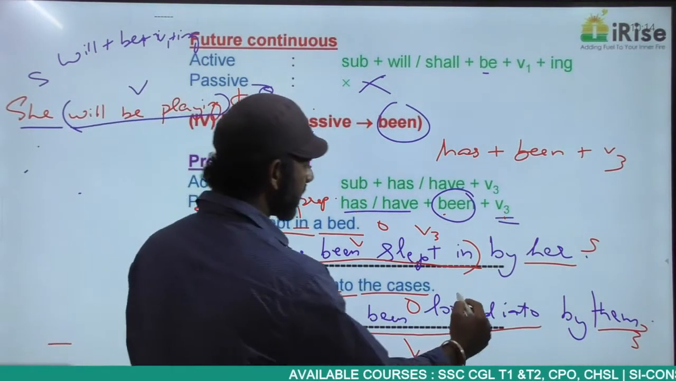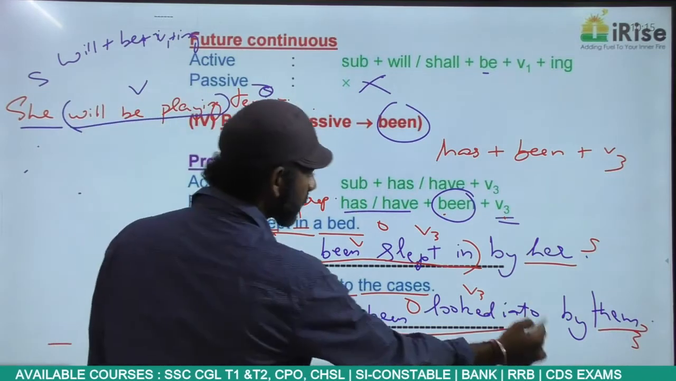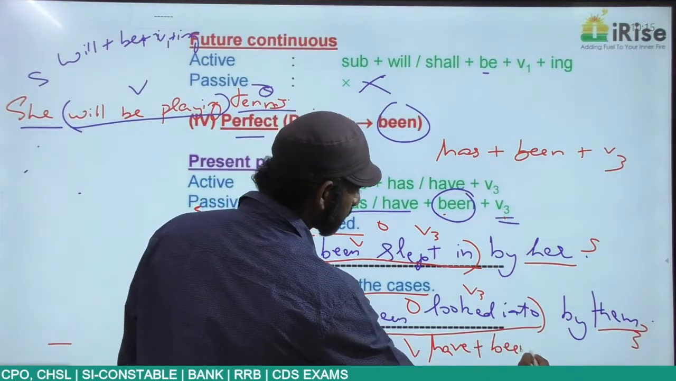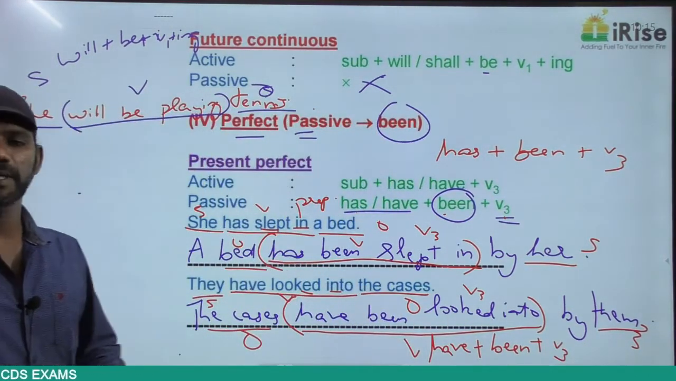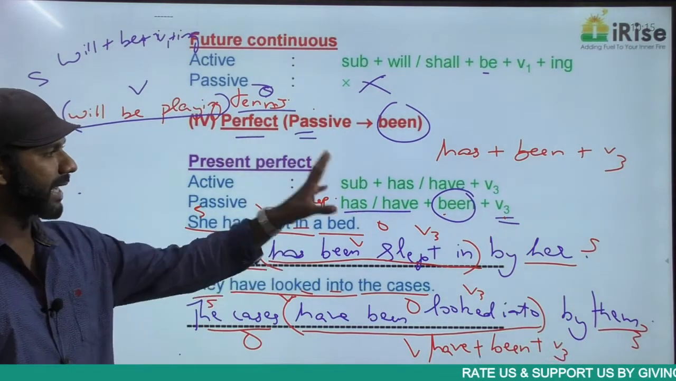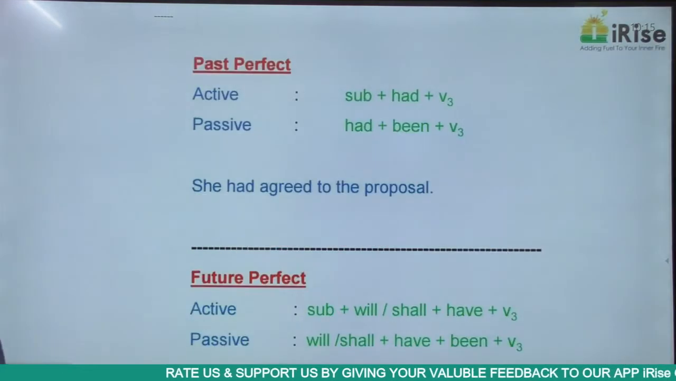Looked is V3 here because the sentence is in the passive voice. So have been looked into is have plus been plus V3, and have plus been plus V3 is present perfect passive voice. Clear? This is present perfect active voice and passive voice. Now come to the next category.